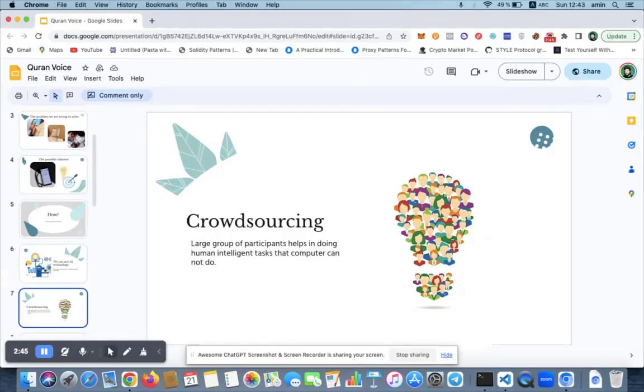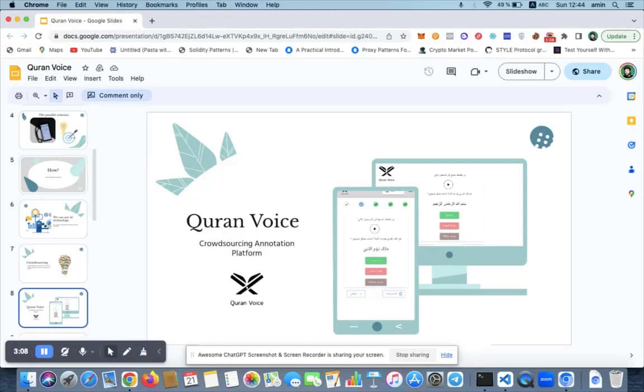We are trying to get a lot of recitations of Quran and also get a lot of people to verify whether they are correct or not. After that, this data can be like the diamond on top of which we will build the system. It will be the data set that will make sure that this application in the future works like just an application. You recite and it will tell you if it's correct or not.